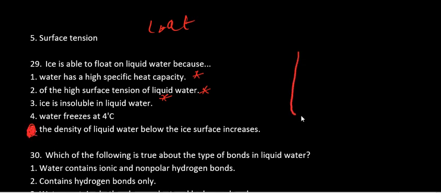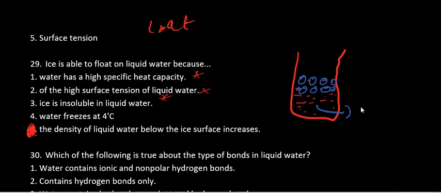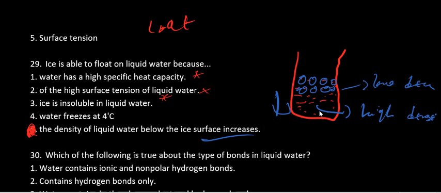So if this is your beaker, and this beaker has water in it, when you put ice there, you find that below, the water has high density because it's closely packed, and the ice has low density. Okay, yeah, so that's the reason why. And density increases as you go down. That's what this sentence means. Density increases as you go down. All right, the next one.